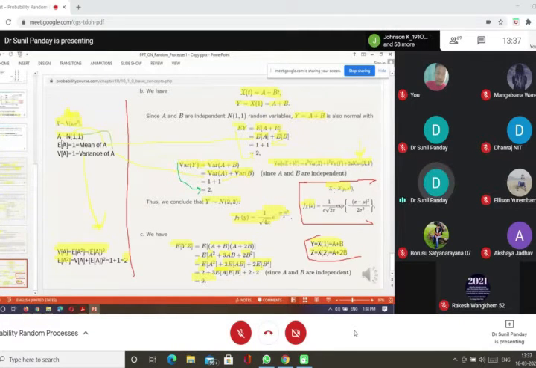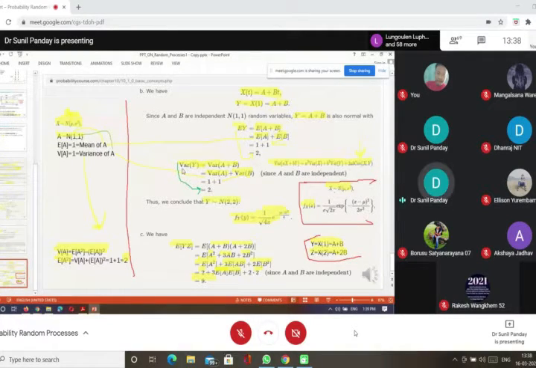So here a follows N(1, 1). So it means expectation of a is 1 and variance of a is also 1. Similarly, b is also N(1, 1). So I'm writing the value of expectation of a as 1, expectation of b as 1. So I'm getting the expectation of y as 2.